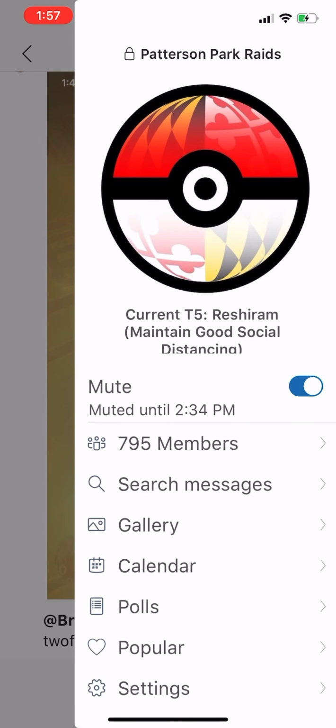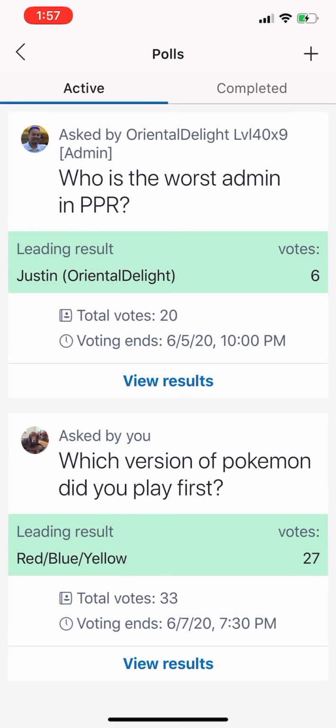But you can also see polls there. Click polls. You can see if we have a current poll going on. We do these from occasion to occasion to try to lighten things up. Right now, we're doing the worst admin. Vote for me or Justin, please. Or we're also doing what was the first version of Pokemon you played. So check those from time to time. We like to do those to change things up. Feel free to make your own.